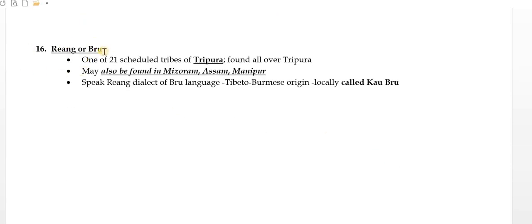Then Riyang or Bru, one of the 21 scheduled tribes of Tripura, found all over Tripura. So these are the inhabitants of Tripura primarily, but they are also found in Mizoram, Assam and Manipur because of persecution, or the atrocities, in Tripura itself. They speak the Riyang dialect or Bru language. So the tribal name is also Riyang or Bru, and their language is also Riyang or Bru. These are Tibeto-Burmese origin languages, and locally called Kao Bru.